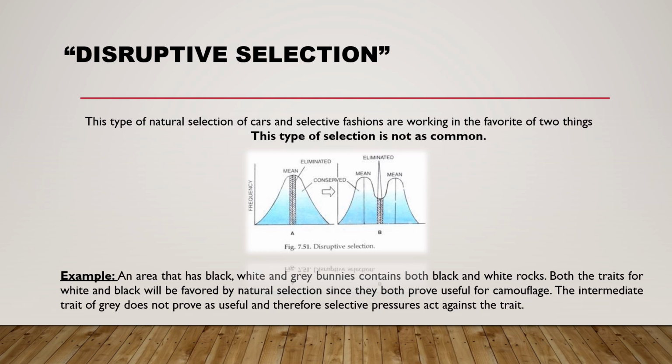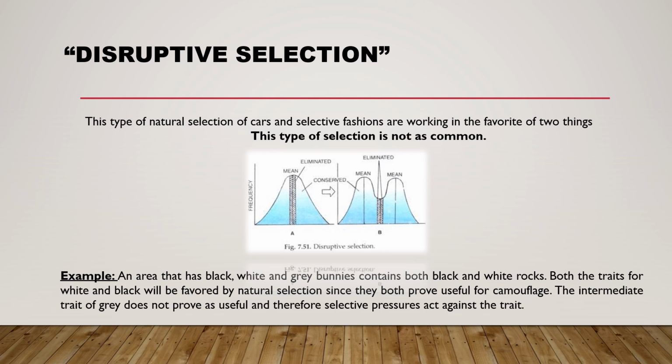Third type is disruptive selection. It is a type of natural selection which favors extreme expressions of certain traits to increase variance in a population. It breaks a homogeneous population into many adaptive forms. It results in balanced polymorphism. This type of selection is not as common.